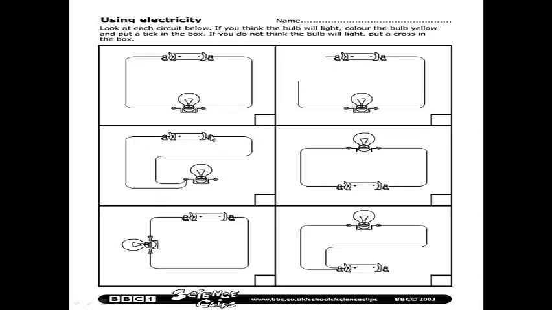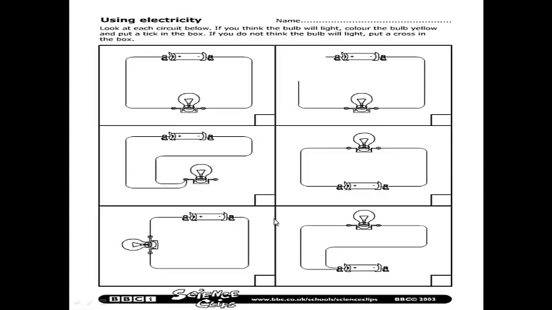Okay, the wire, there are no gaps in the circuit. The wire is connected to the two sides of the battery, but it's not connected to the two sides of the lamp, so it will not work. Cross this. Two sides of the battery, two sides of the lamp, complete circuit without any gaps. Tick and color it in yellow.